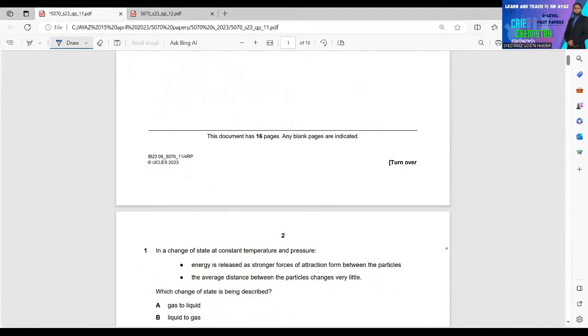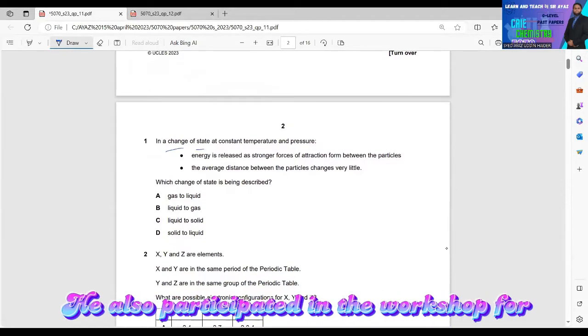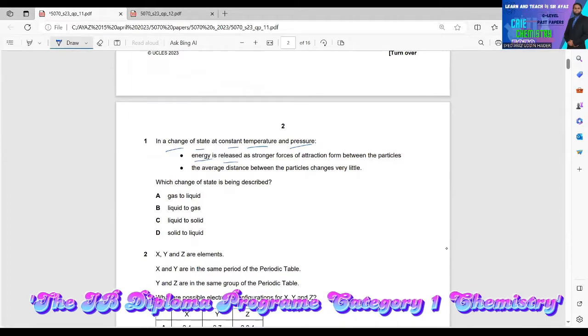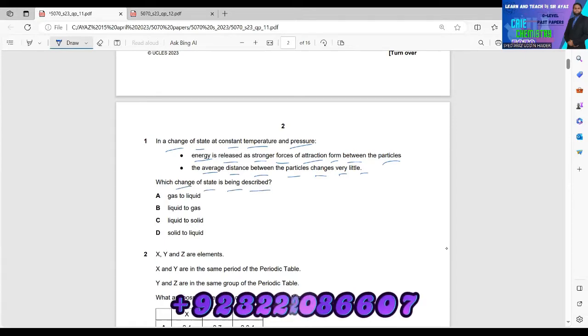Here's the first question. In a change of state at constant temperature and pressure, energy is released as stronger force of attraction form between the particles. The average distance between the particles changes very little. Which change of state is being described?